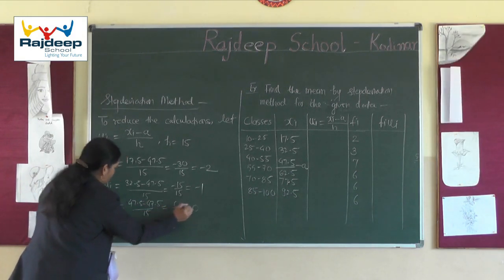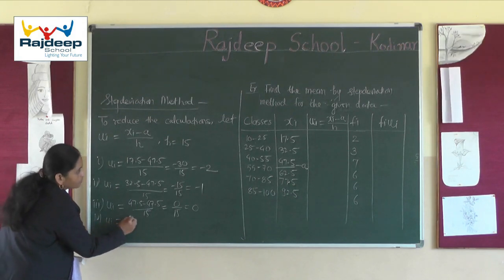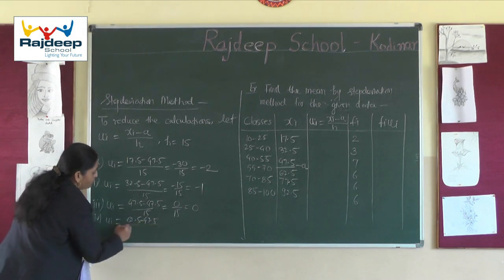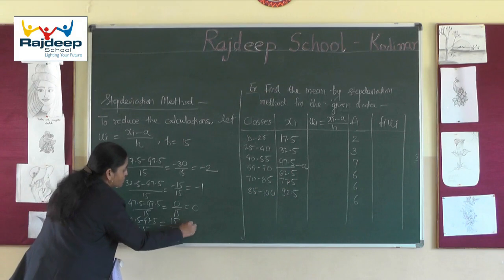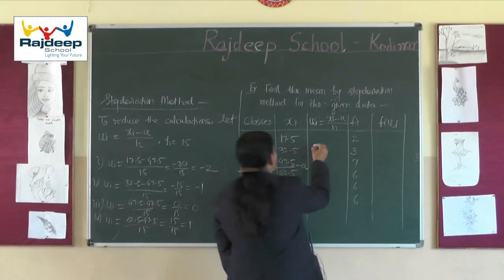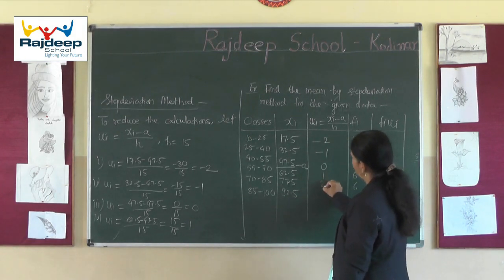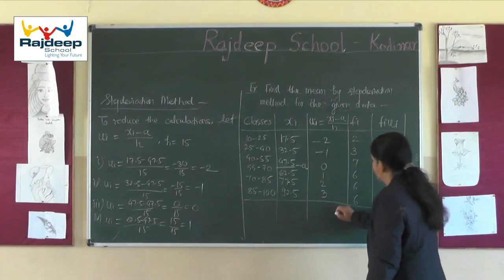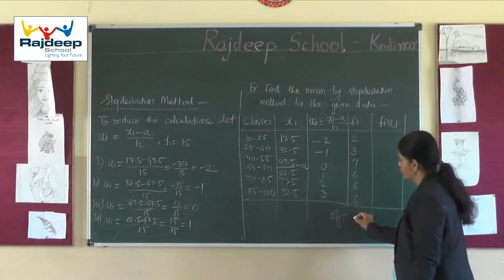And fourth, ui is equal to 62.5 minus 47.5 upon 15. So now we will get positive values. In this way, if you calculate, you will get ui values as minus 2, minus 1, 0, 1, 2 and 3.